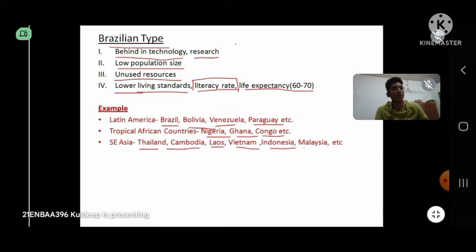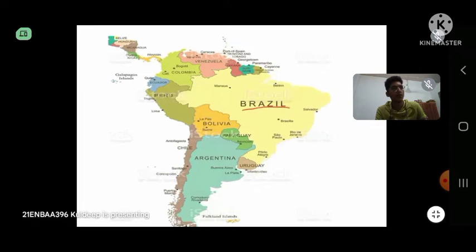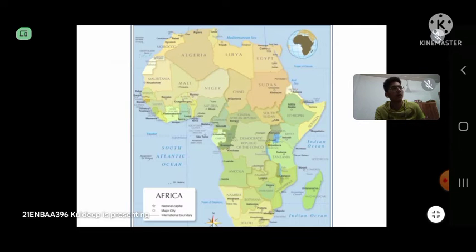So in South America, there was Brazil, based on which the name is given to this type, the Brazilian type. And then there are Bolivia, Paraguay and Venezuela, and other countries also come under this Brazilian type. In Africa, there were the tropical countries, meaning countries in these regions, except for a few.